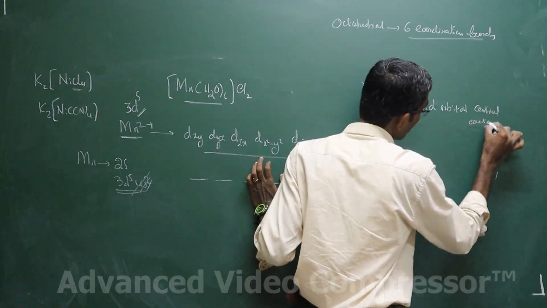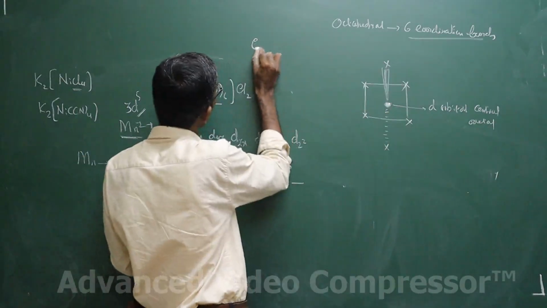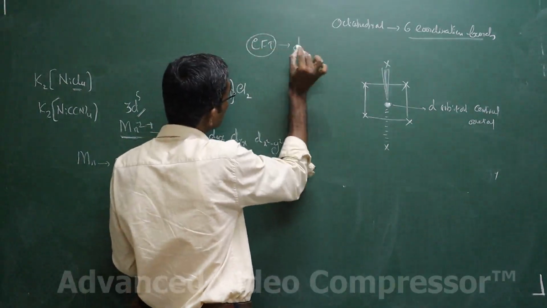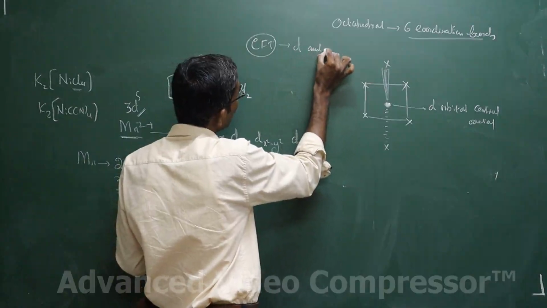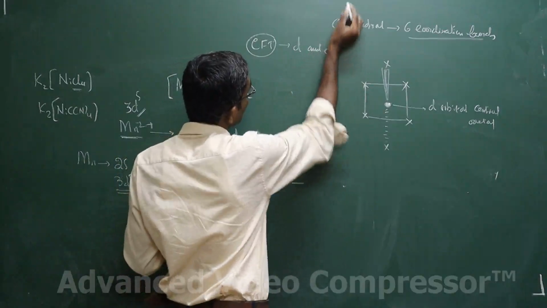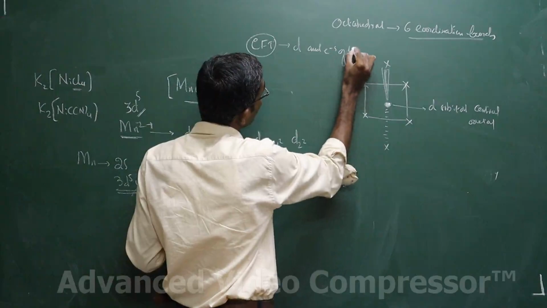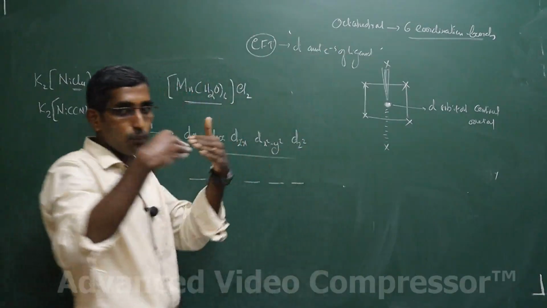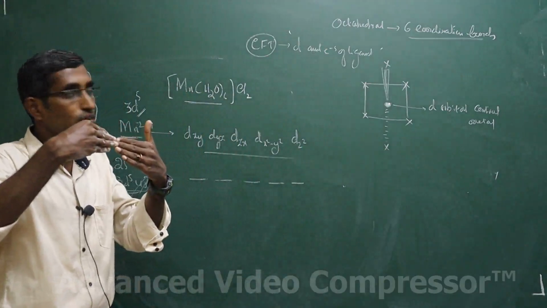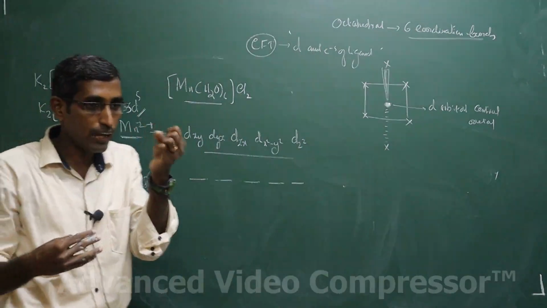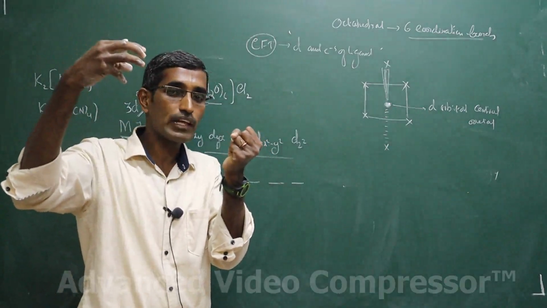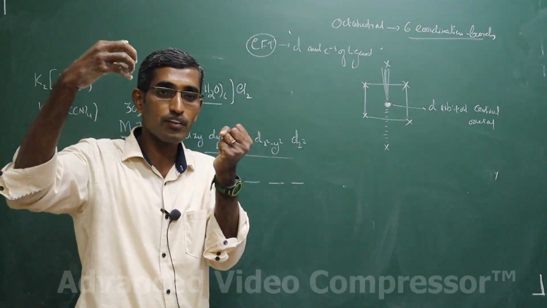What the crystal field theory, or CFT, speaks about is the interaction between the d orbitals and the electrons of the ligand. That's it. The d orbital carries electrons. The ligand also carries electrons, because a ligand is a Lewis base, a highly electron-dense species.